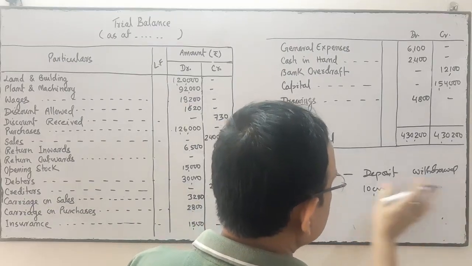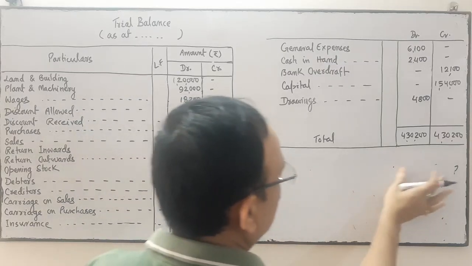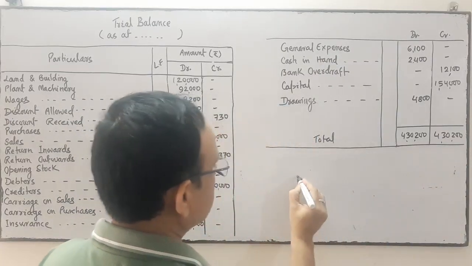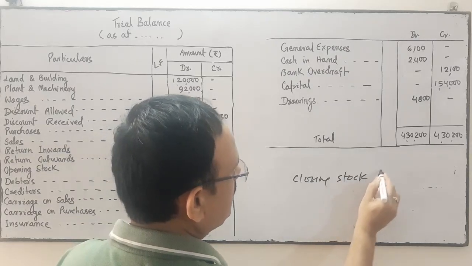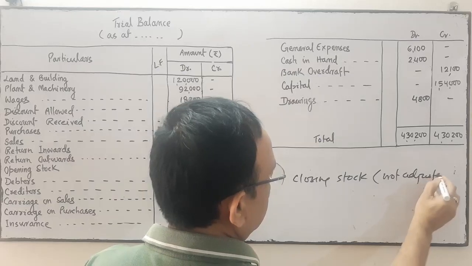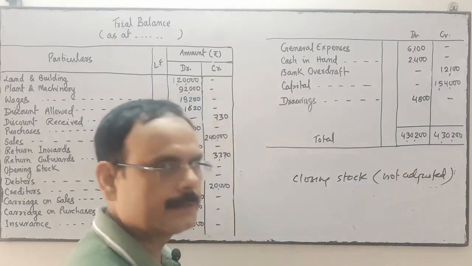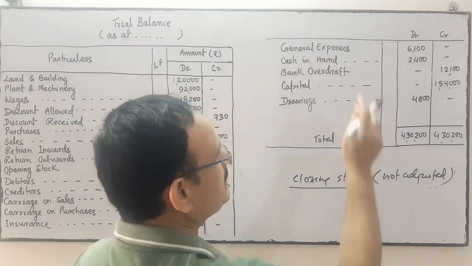Similarly, one confusion may be related to the closing stock. If the closing stock is not adjusted, then it will not come inside the trial balance.